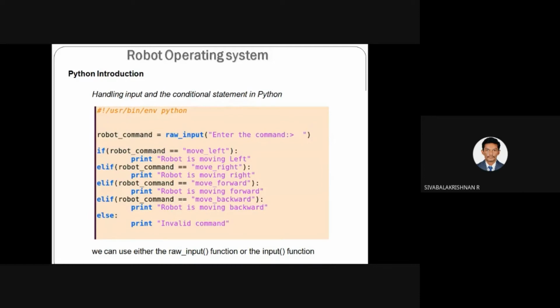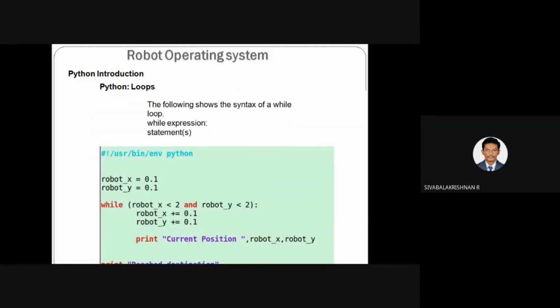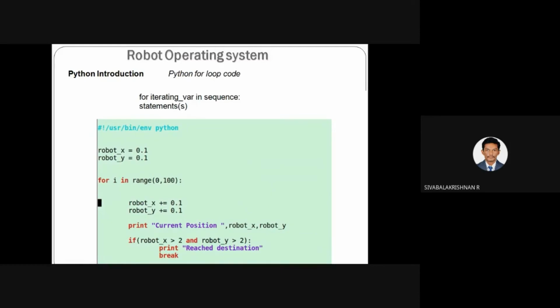In C++, you can use indentation, but missing it will not be considered an error. But in Python, if you miss specifying indentation, it will show an error. By default, while writing a program in Python, the code looks neat. So in the for loop, whenever your if condition is satisfied, it will print "reached destination" and it will break from the for loop.